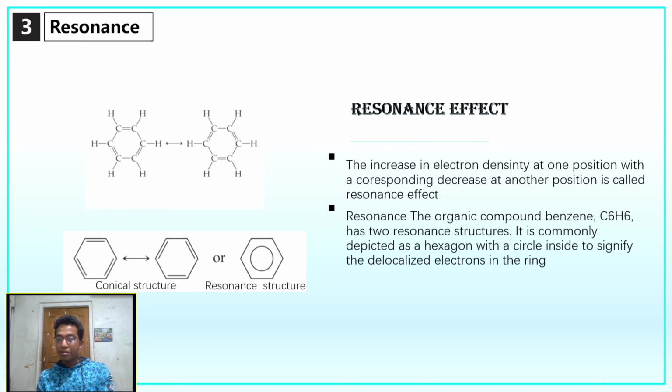Resonance in organic compounds: if we talk about benzene, benzene has two resonance structures, two canonical structures. It is commonly depicted as a hexagon with a circle inside, signifying the delocalized electrons in the ring, and that will be the resonating structure.